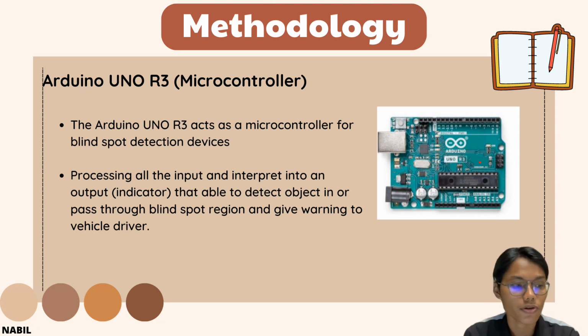The Arduino Uno microcontroller acts as a blind spot detection device. It processes all the input and interprets it into output indicators that are able to detect objects in or passing through the blind spot region and give a warning to the vehicle driver.